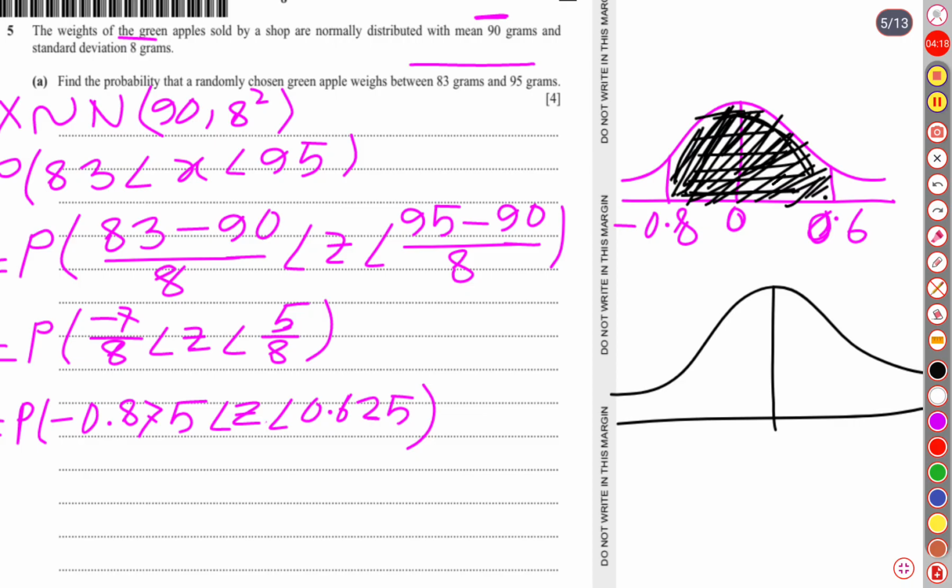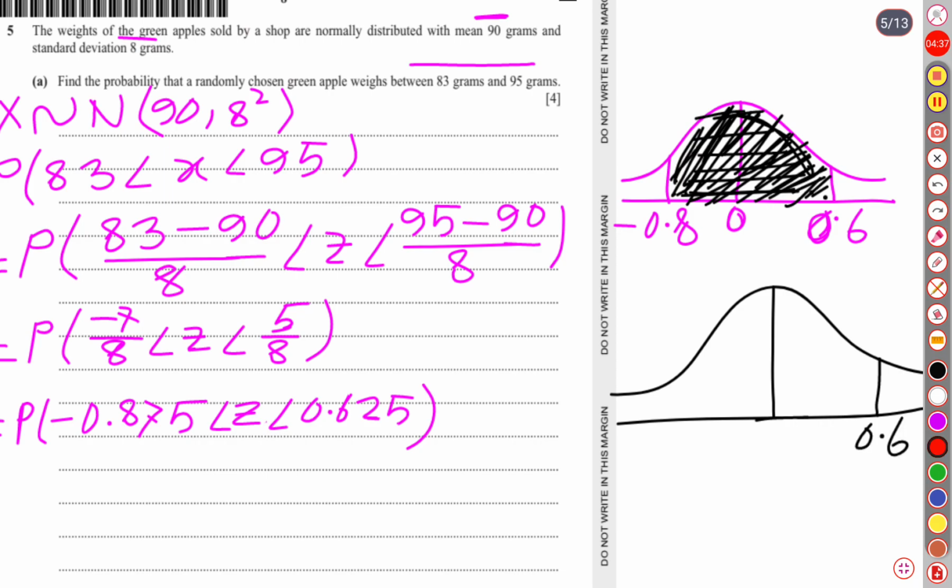We require this mid portion. So for this middle portion, let us write here our z score is 0.6.